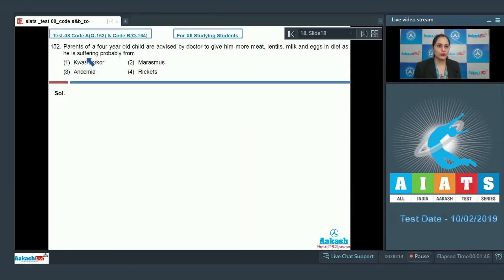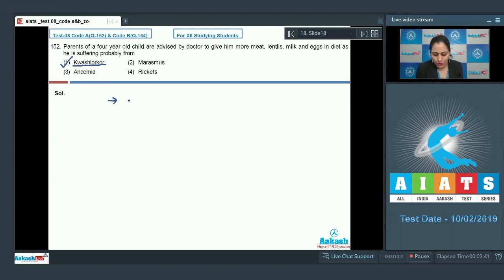Question number 152. Parents of a 4-year-old child are advised by the doctor to give him more meat, lentils, milk and eggs in diet as he is probably suffering from, the options are kwashiorkor, marasmus, anemia and rickets. The correct answer to this question is option number 1.